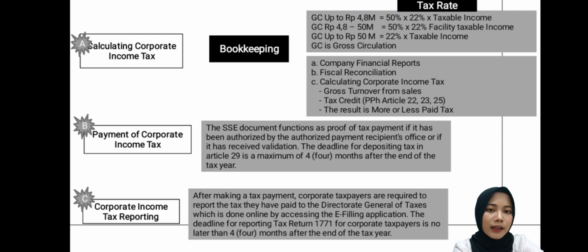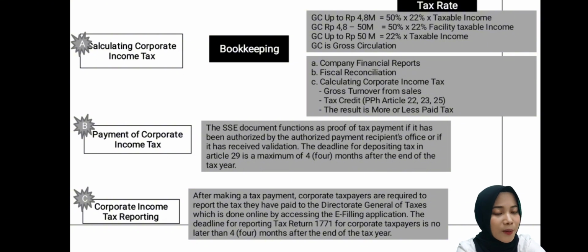Tax deduction can also be called tax payment. The implementation of tax payment is supported by a proof of payment or tax deposit. Tax payment letter as a proof of tax payment, which is linked to the filing system called electronic payment letters. And then the deadline for depositing tax in Article 29 is a maximum of 4 months after the end of the tax year. And then corporate income tax reporting.